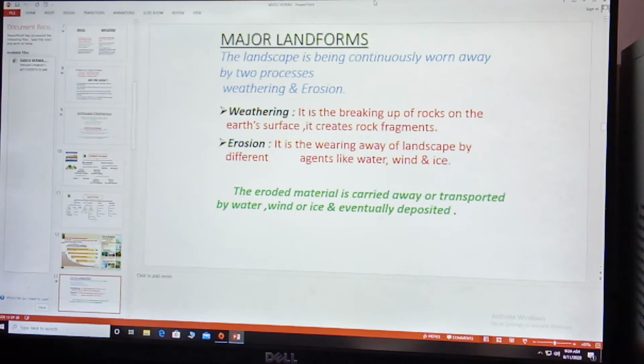Now this landscape is being continuously worn away by two processes, weathering and erosion, and also deposition. Weathering is the breaking up of rock on the earth's surface.